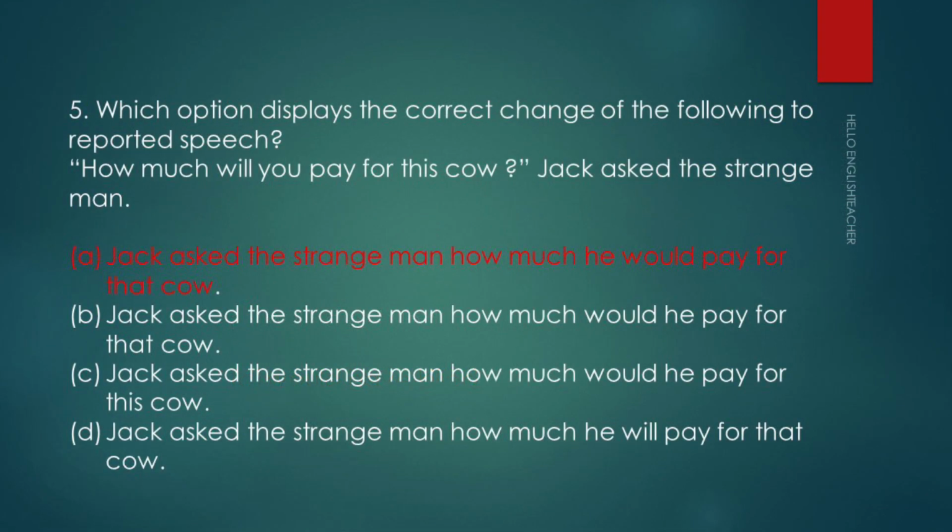Which option displays the correct change of the following to reported speech? So the statement is, "How much will you pay for this cow?" Jack asked the strange man. So the options are given. Jack asked the strange man how much he would pay for that cow. Jack asked the strange man how much would he pay for that cow. Jack asked the strange man how much would he pay for this cow. Jack asked the strange man how much he will pay for that cow. So all the changes have been done, and you know what the changes are. So the correct answer is, Jack asked the strange man how much he would pay for that cow.